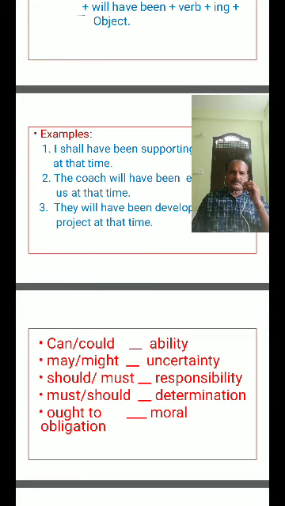object; you, we, they plus are plus verb in ing form plus object; he, she, it plus is plus verb in ing form plus object.